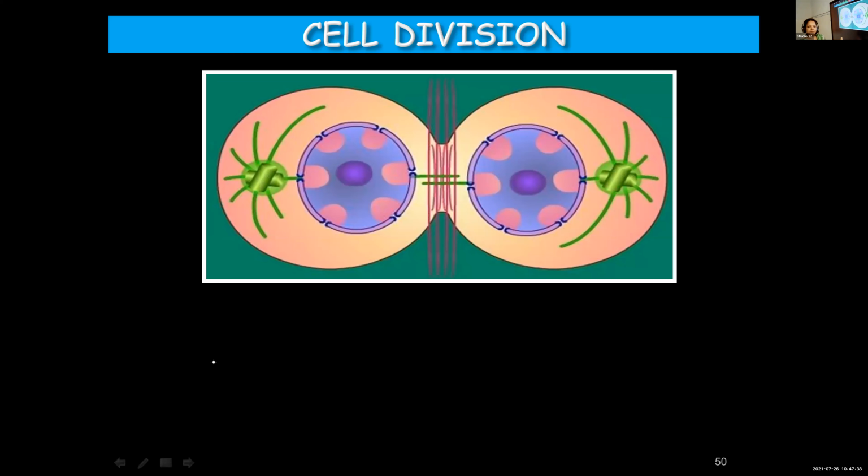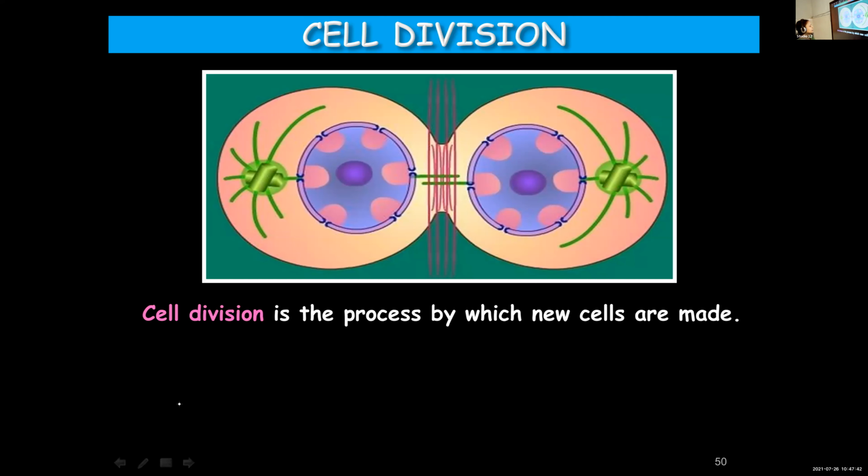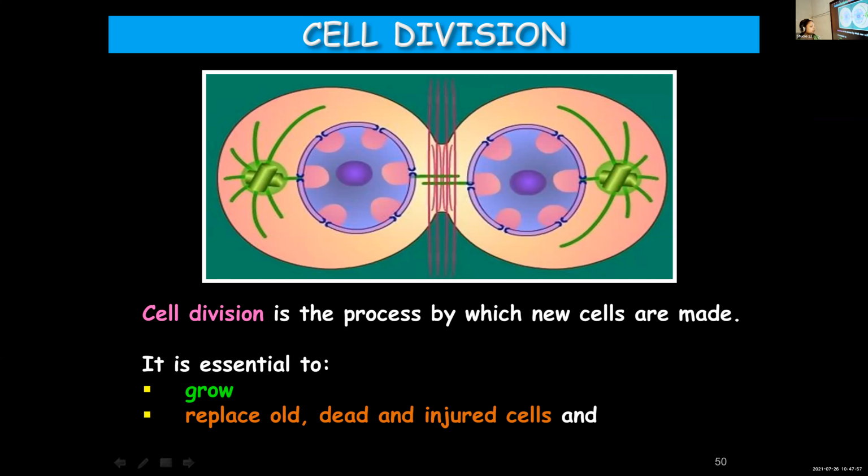Cell division. All these points we had seen, but I'll repeat it again since this is a new topic for you. Cell division is the process by which new cells are formed in our body. Cells will divide and they will increase in number. It is very important for growth, then repairing old, dead and damaged cells.